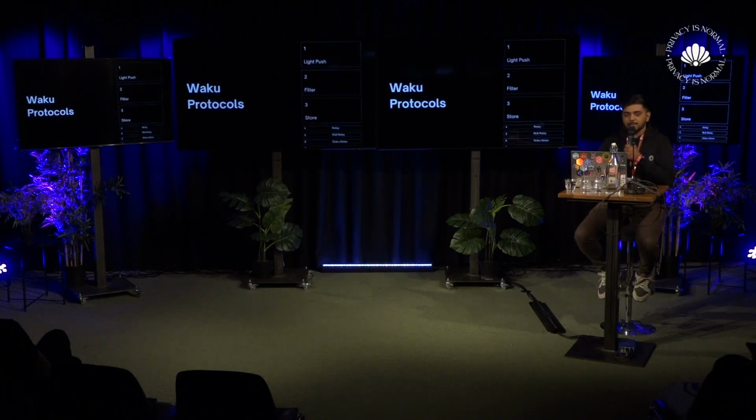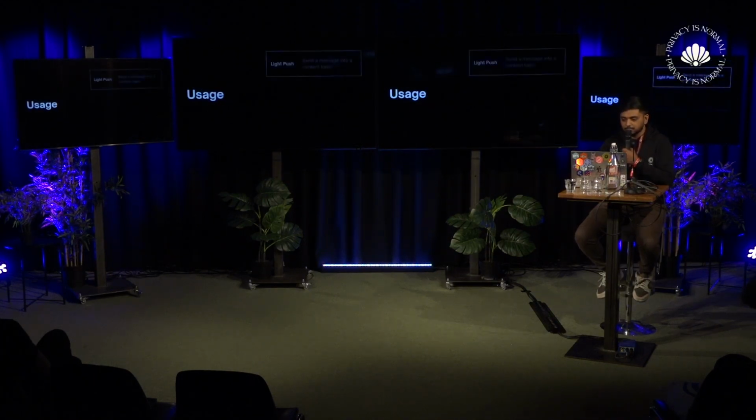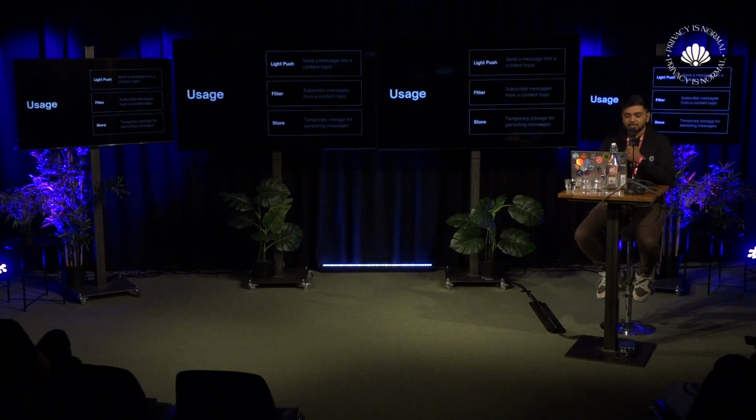Waku protocols, we have a lot of protocols, but for this specific hackathon, we'd highlight three main protocols, which are our light protocols: light push, filter, and store. Each protocol has a different use case when you're building an app. Light push is used for sending a message into a content topic, and filter is used for subscribing to messages from a content topic, and store is a temporary storage for persisting your messages for some time.